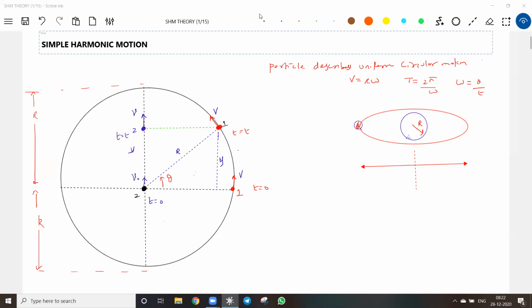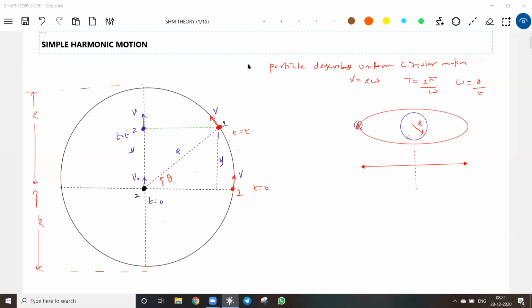Ask your younger brother or sister to move an object in a circular path around some fixed center point. Try to view it from near and further. Not even 100 meters, 10 meters is sufficient, even 5 meters. In the physical classroom, I used to show this. The last benches used to say, "No, sir, you are describing to and fro motion." The front benches used to say, "No, sir, it's in a circular path." What is the reason? It's human perception. If you are further away, it will appear as if it is to and fro motion.